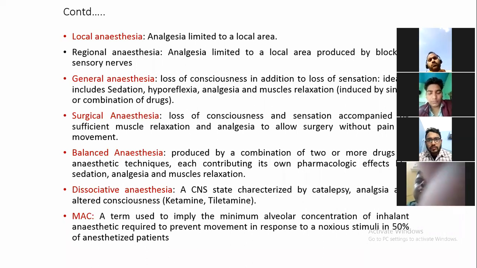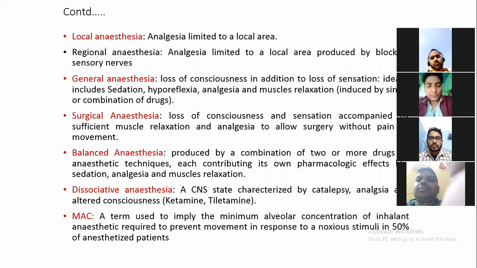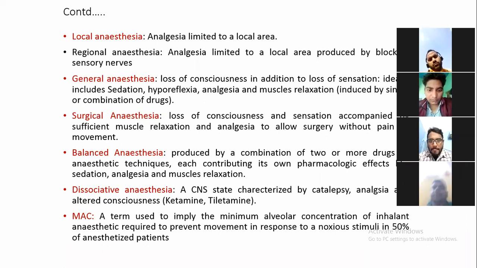By achieving these only, you can go for successful surgery. Suppose you are going to perform an orthopedic surgery, and if muscle relaxation is not proper, it will be very difficult to perform the surgery. So these 3 components are very important.